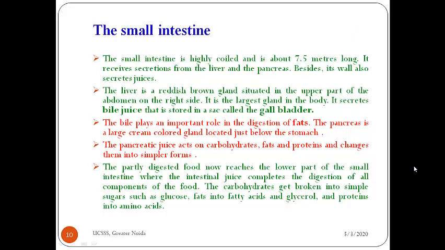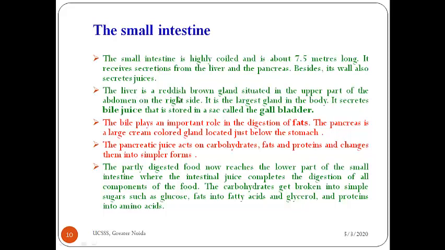our small intestine, and you can see here I have written some points. The small intestine is highly coiled and is about 7.5 meters long. Okay, and it receives secretions from where? From the liver and pancreas. Both of these are glands. Three glands were there, no? Salivary glands, liver and pancreas. Okay, and besides it also secretes its own digestive juices.